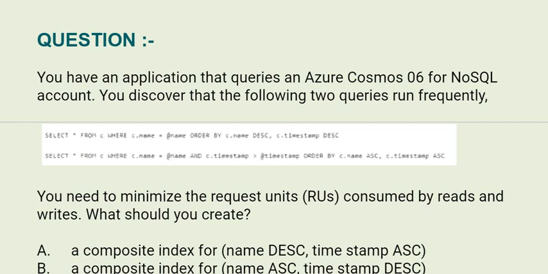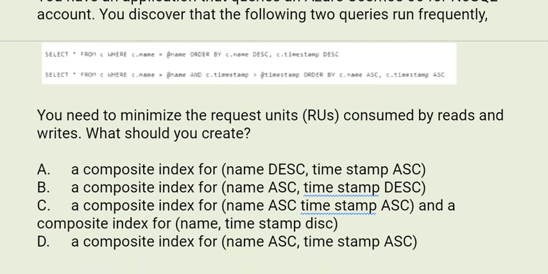What should you create? The options are: Option A, a composite index for name DESC, timestamp ASC. Option B, a composite index for name ASC, timestamp DESC. Option C, a composite index for name ASC, timestamp ASC and a composite index for name, timestamp DESC. Option D, a composite index for name ASC, timestamp ASC. The correct answer is option D.